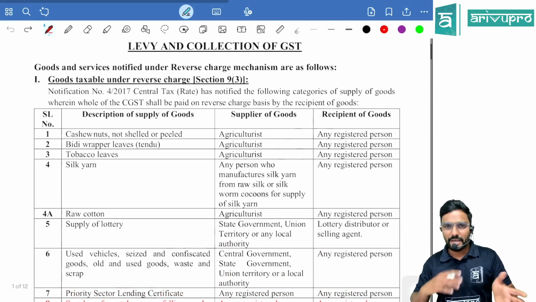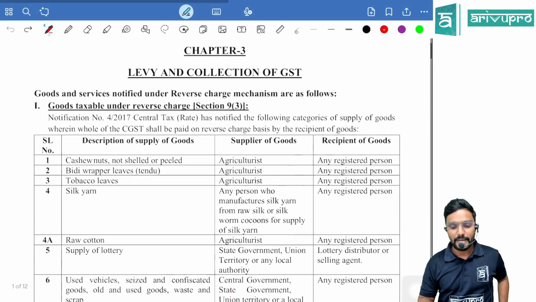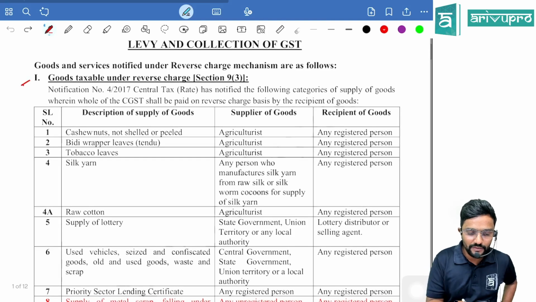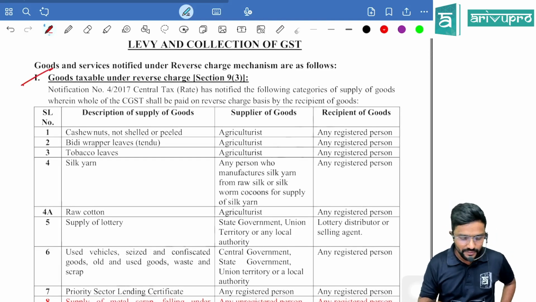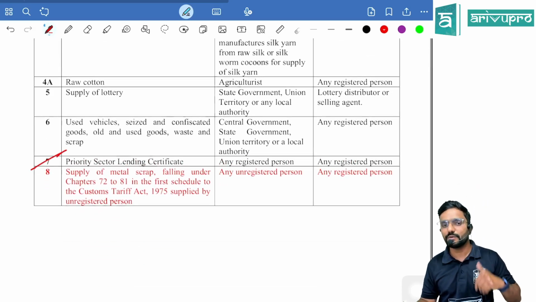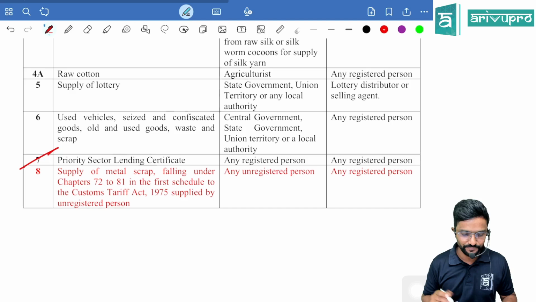So if you guys are keeping the regular study material also with you, it would be easy for you to refer. Under chapter 3, levy and collection of GST, the first one where there is a list of goods which are taxable under reverse charge mechanism, there were already 7 items, guys. Now the 8th item has been added. This is for the goods taxable under RCM.